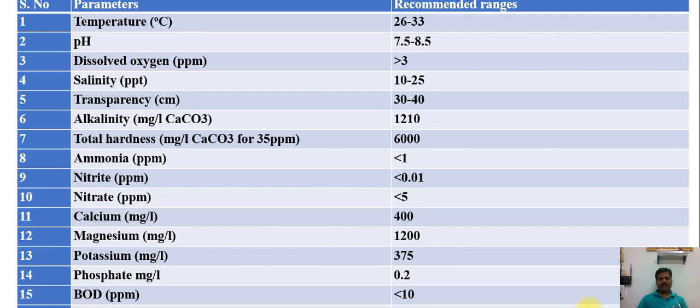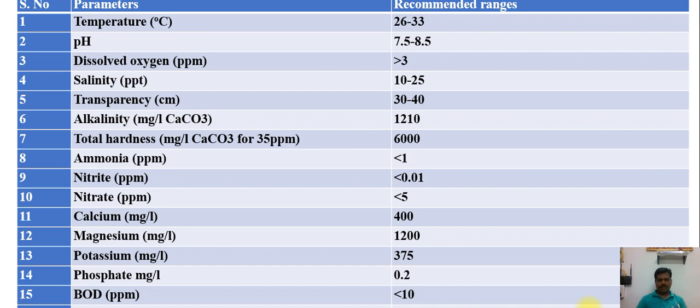Then water quality for shrimp culture. The temperature should be 26 to 33, and pH range should be 7.5 to 8.5. Dissolved oxygen more than 3 ppm. Salinity 10 to 25 ppt. Transparency 30 to 40 centimeter. Alkalinity 1120 mg per liter. Total hardness 6000 mg per liter.